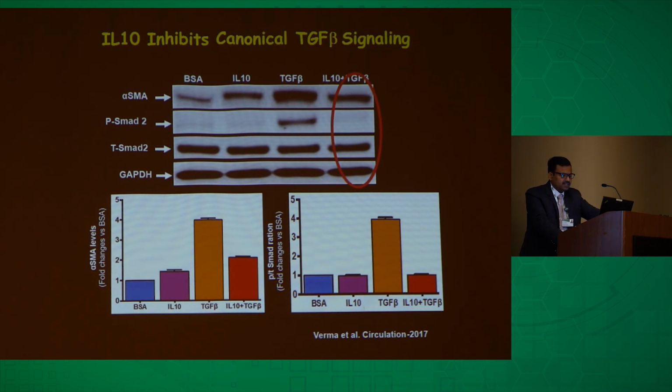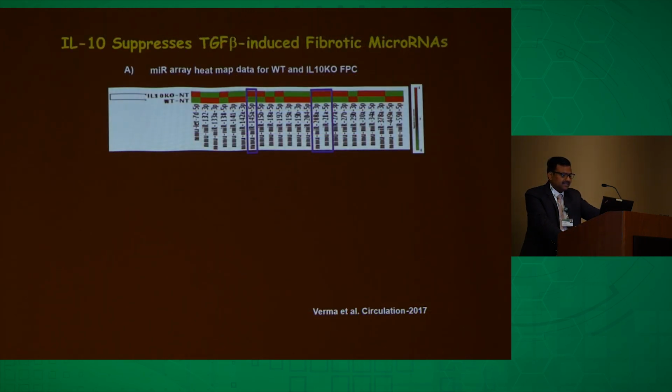So literature indicates that the differentiation or activation of cardiac fibroblast is highly dependent on certain microRNAs. So we also did the microRNA array in these cells, wild type and IL-10 knockout FPCs, and found that the level of pro-fibrotic microRNA was significantly higher in the FPCs of IL-10 knockout mice.